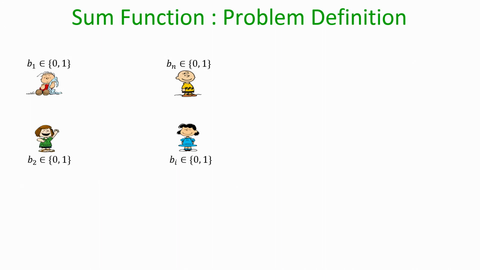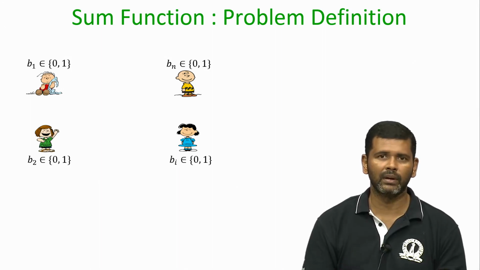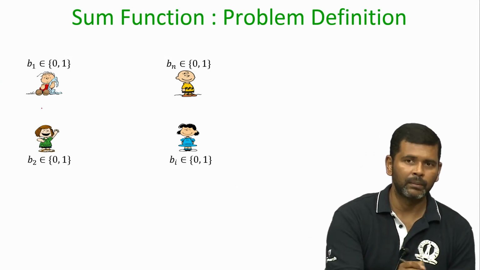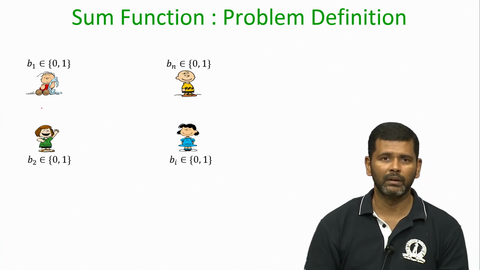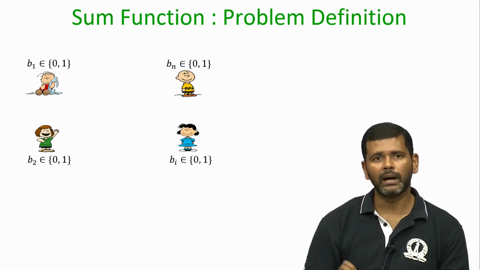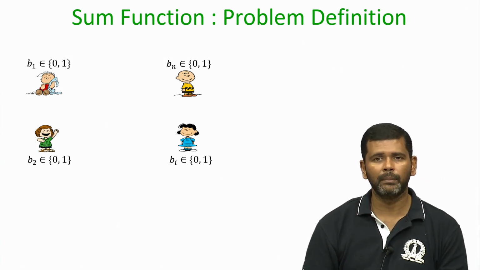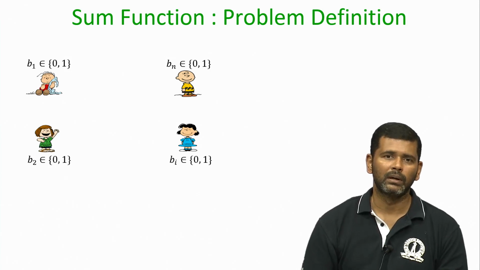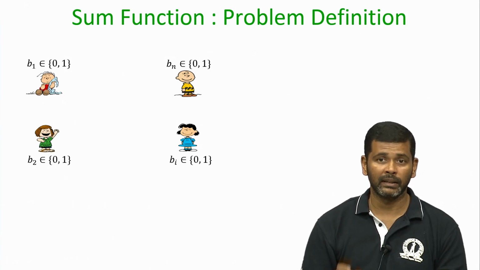So, here is the definition of the addition function, which I also call the sum function. You are given a set of n parties, P1, P2, Pi, Pn, and each party has a private bit. Party P1 has the bit B1, party P2 has the bit B2, the ith party has the bit Bi, the nth party has the bit Bn, and they are private, but everyone knows that the input of every party is either 0 or 1.